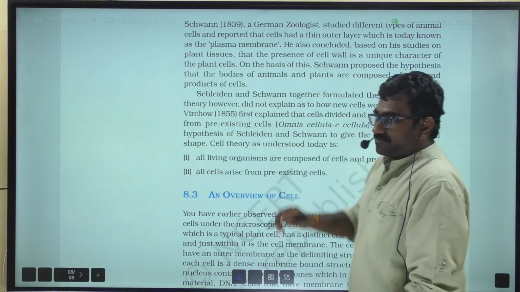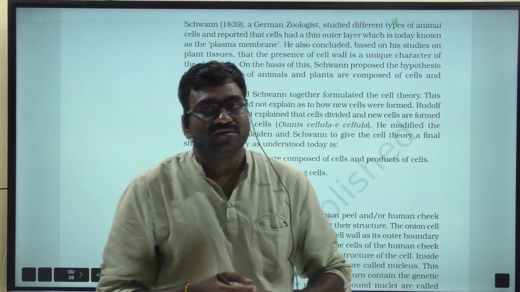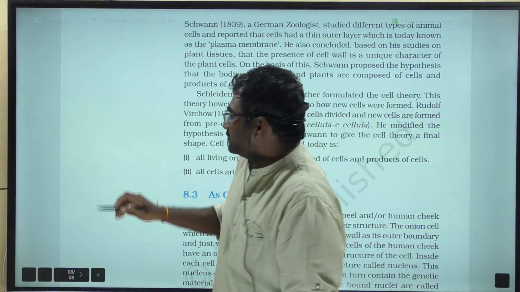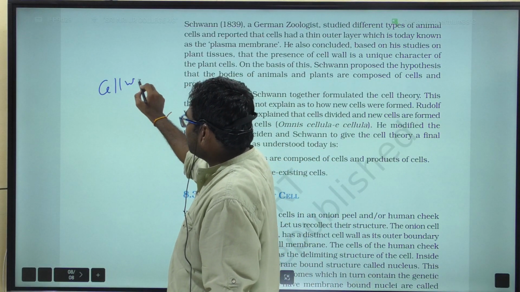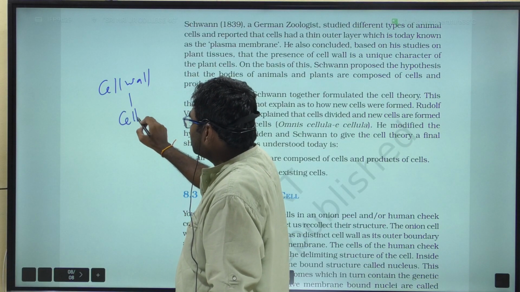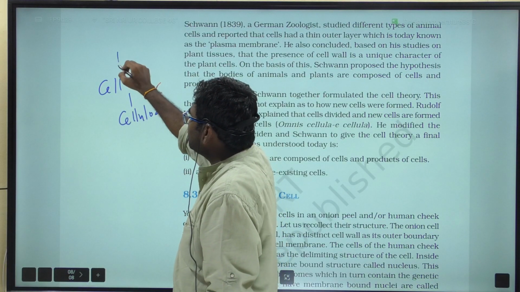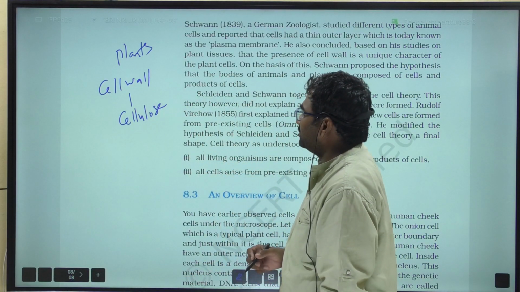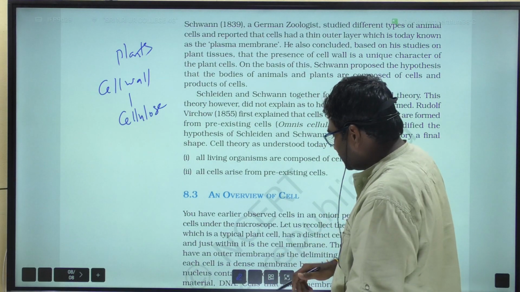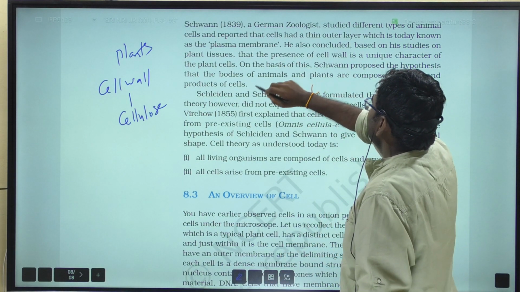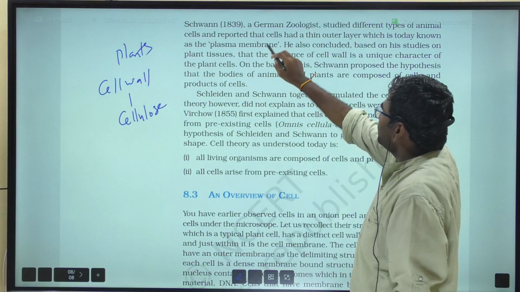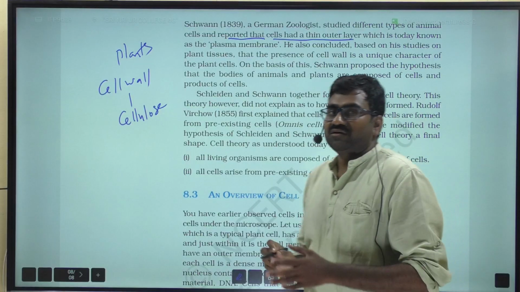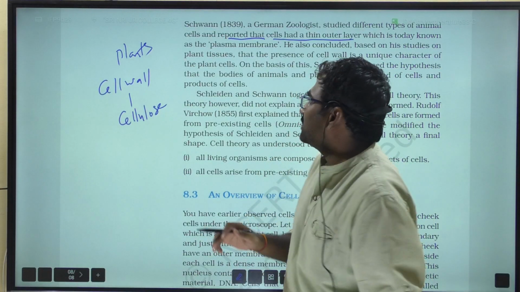So animal cells do not contain a cell wall, whereas plant cells contain a cell wall. The cell wall of plants is made up of cellulose, whereas in fungi it is chitin. In animals, the cell wall is absent. Schwann reported that cells had a thin outer layer, now called the plasma membrane or cell membrane.